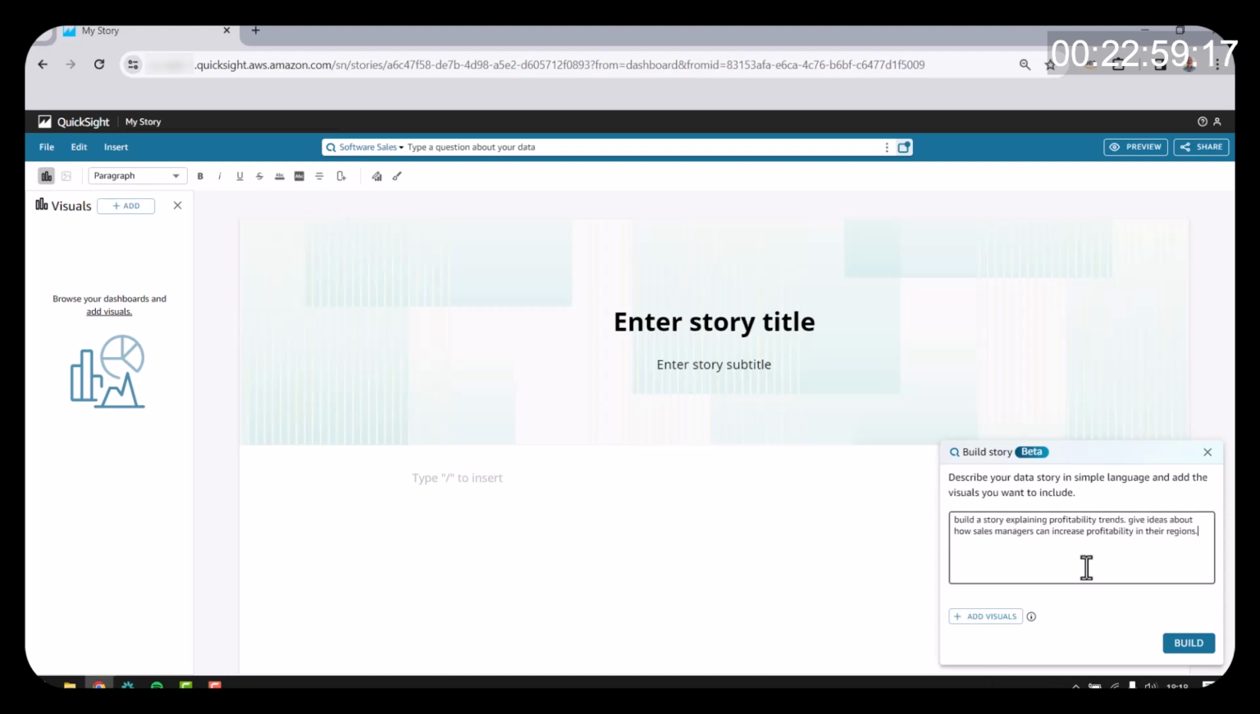You can see I'm now using QuickSight to build a story explaining profitability trends to give ideas about how sales managers can increase profitability in their regions. So this is definitely a non-trivial thing.